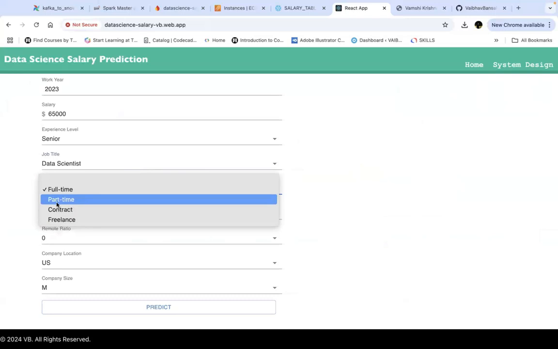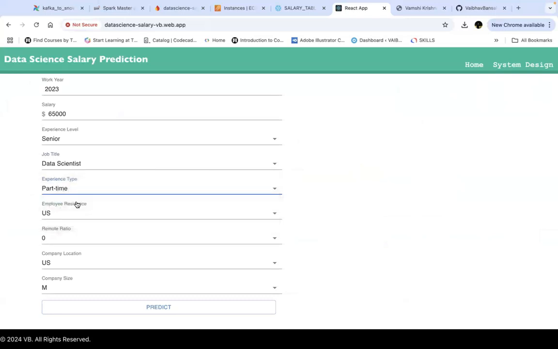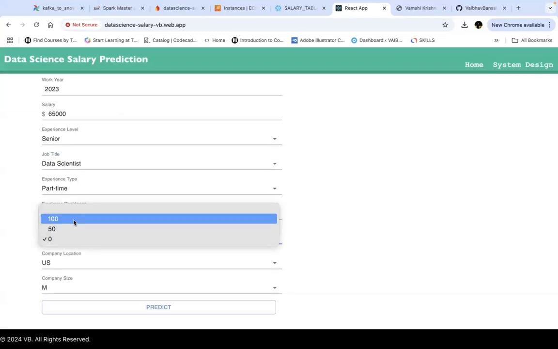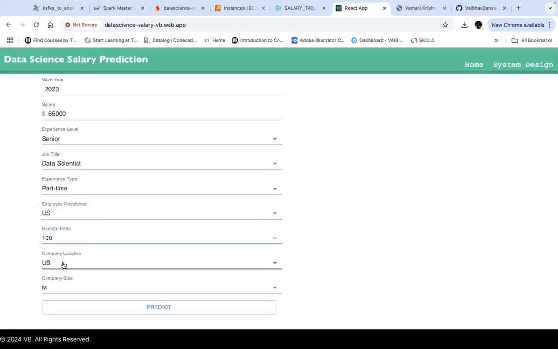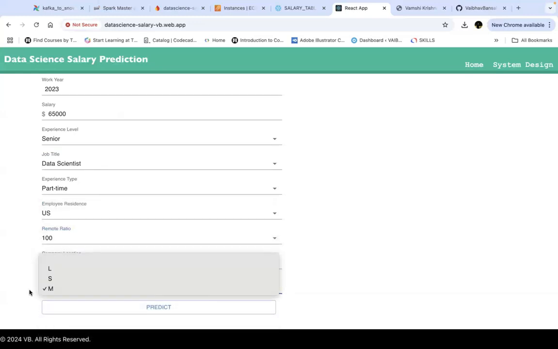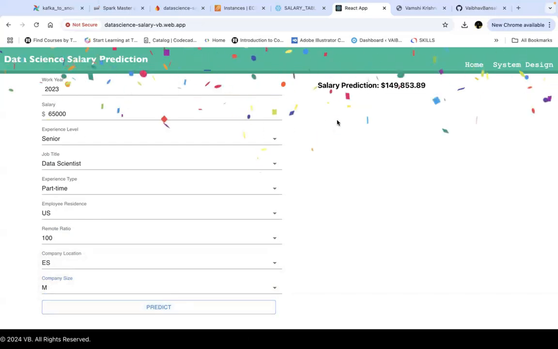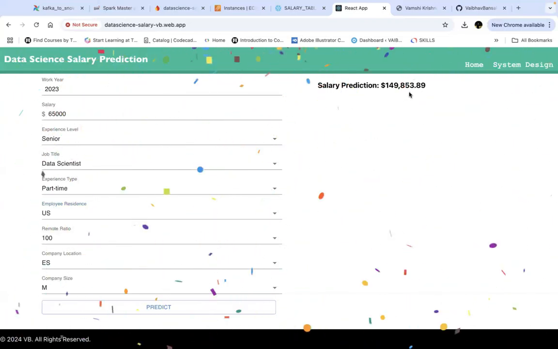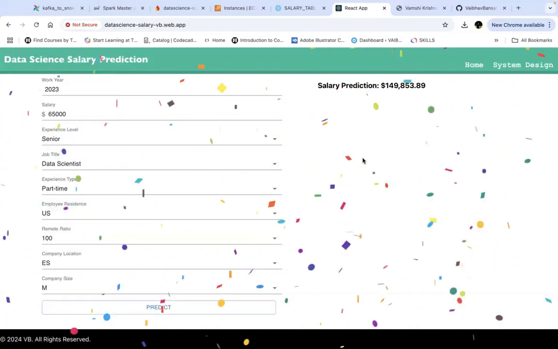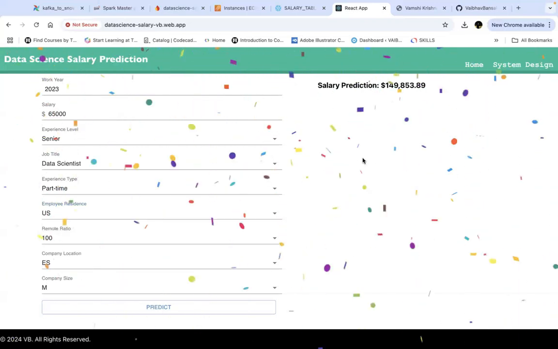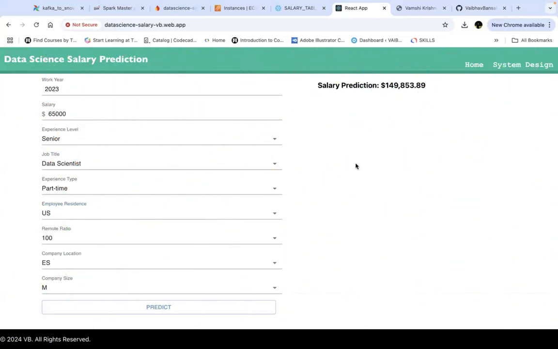Here you can select the experience type of the person, the employee residence, and the remote ratio of the company, and then the company location and company size as well. Now let's hit the predict button. So we get a salary prediction of $149,853. So this is how users can predict a salary of a particular field in a particular area.